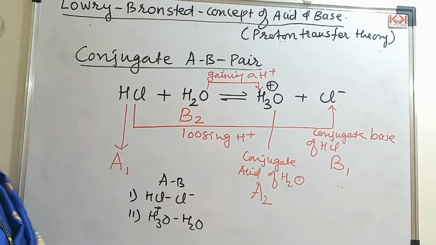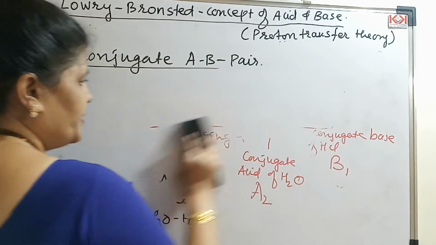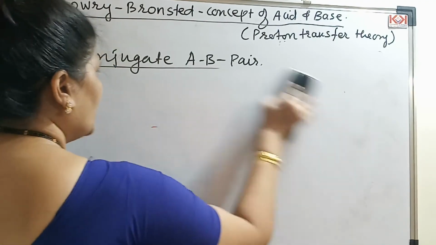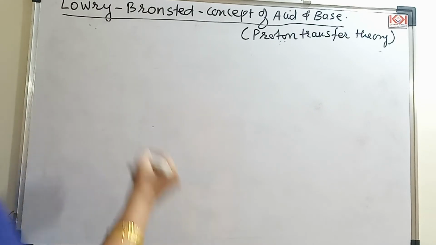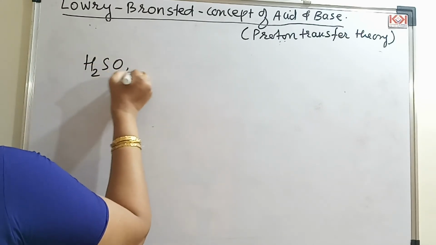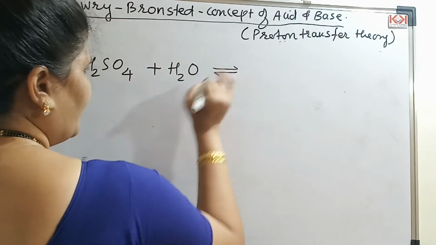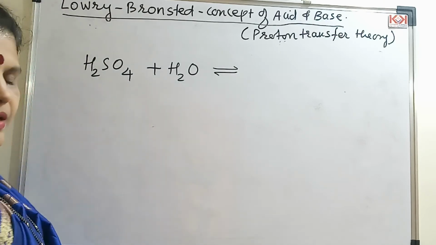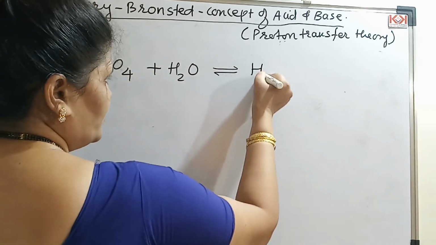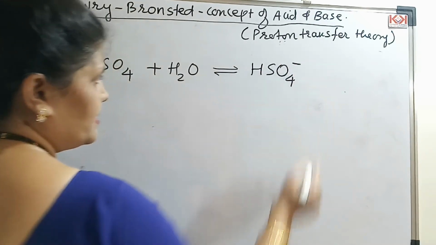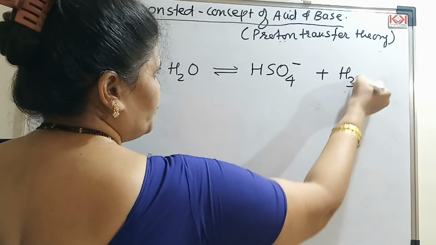Let us take the next example and let's see if you can do it. You can solve it simultaneously with me. Slightly difficult example, but let us see what it is. It is H2SO4 plus water. Now if I see this, H2SO4 is an oxoacid. Now when I dissolve that in water, what it will form is HSO4 minus. It has lost one proton, so you will have a minus charge here. Now this will be H3O plus.